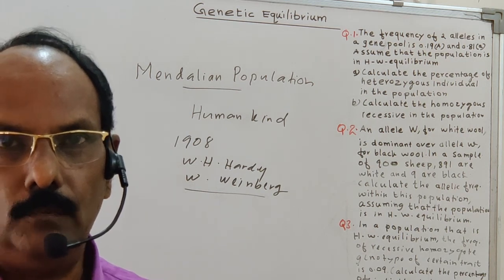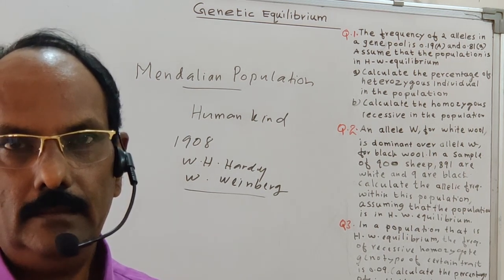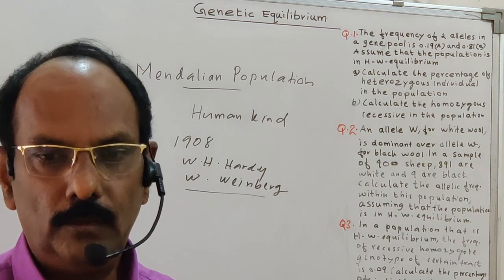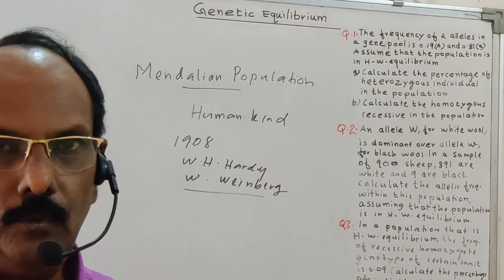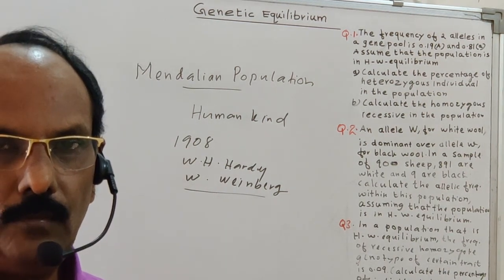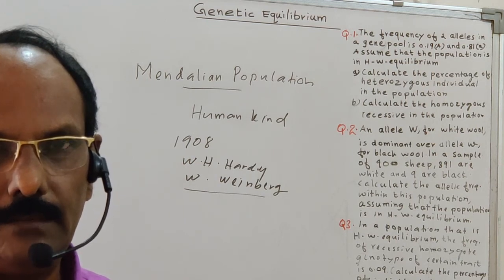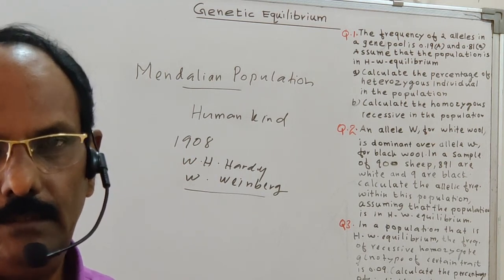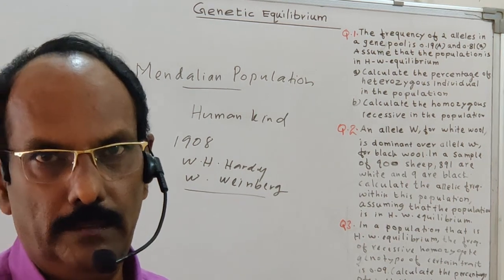They proposed that the frequency of the genes in the Mendelian population can transfer from one generation to another without any change. That is known as genetic equilibrium.